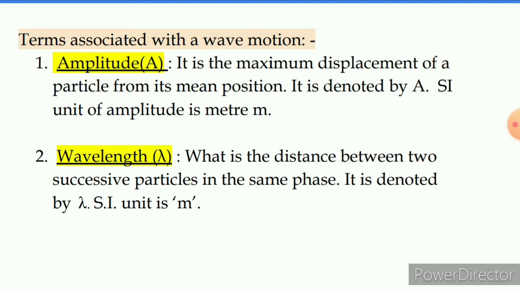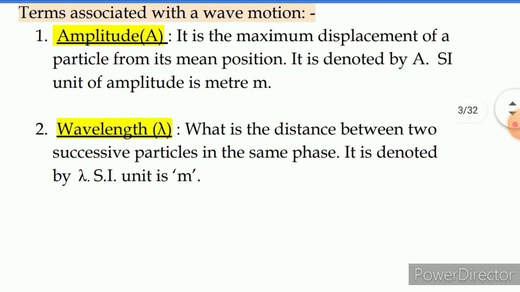Whereas wavelength is the length of one complete wave. It's the distance between two successive crests, two successive troughs, or two successive points of the same phase. Ultimately, it's about the distance between two successive particles of the wave in the same phase. It's denoted by the symbol lambda, and its SI unit is meter.